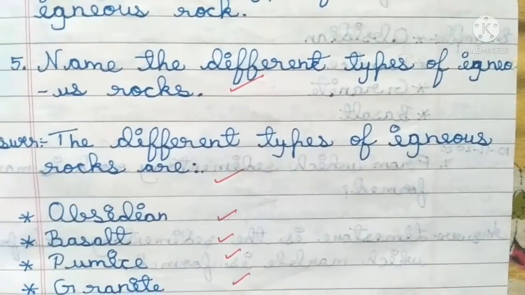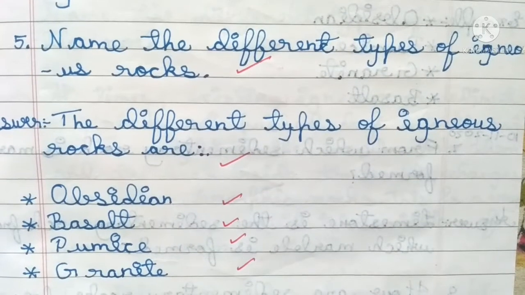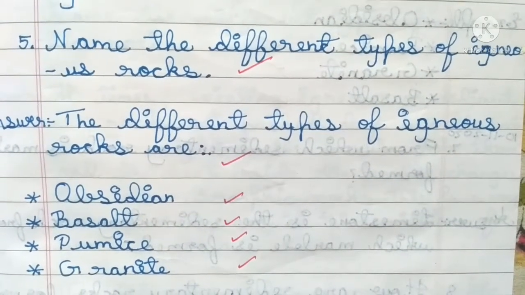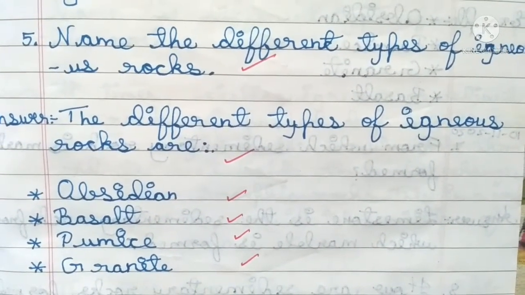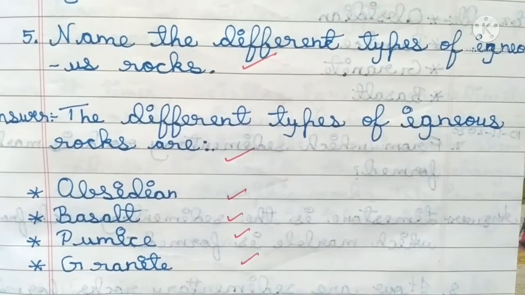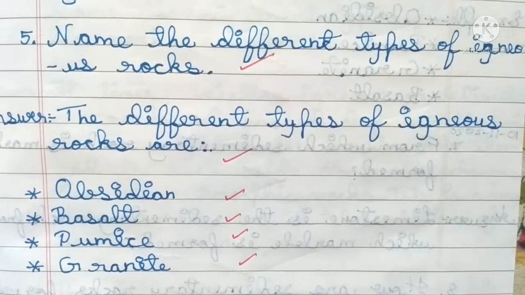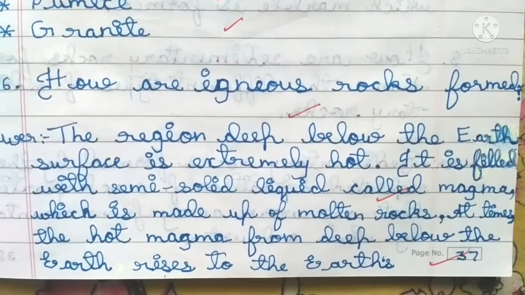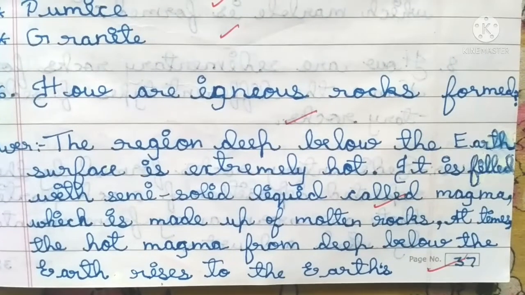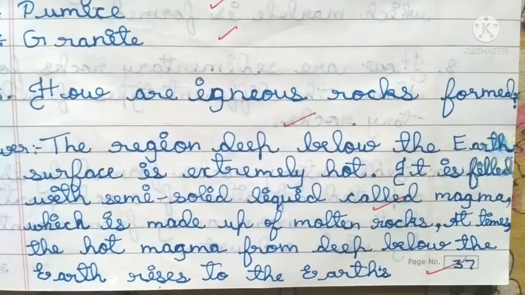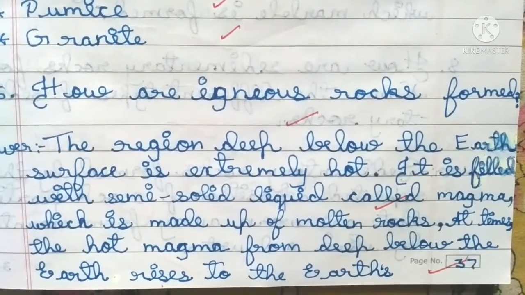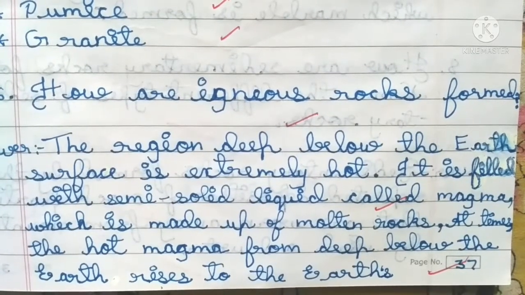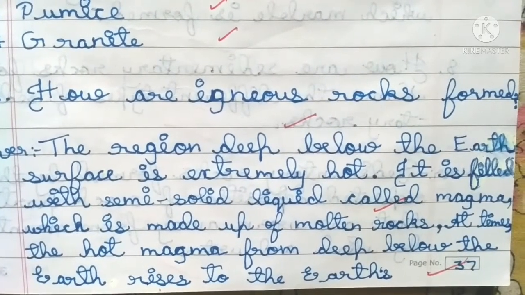Name the types of igneous rocks. Answer. The different types of igneous rocks are obsidian, basalt, pumice, granite. How are igneous rocks formed? Answer. The region deep below the Earth's surface is extremely hot. It is filled with semi-solid liquid called magma, which is made up of molten rocks.